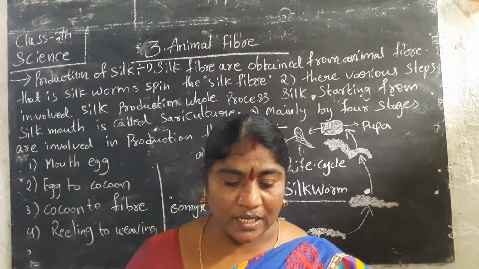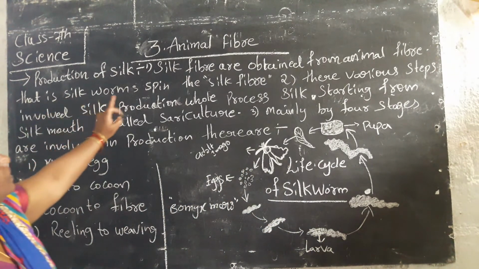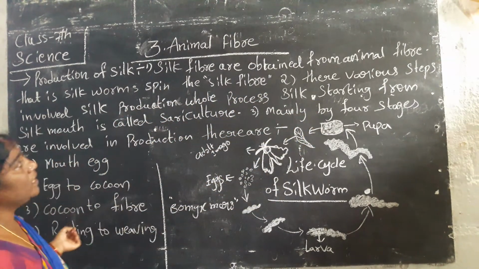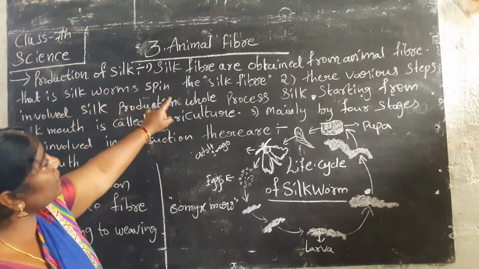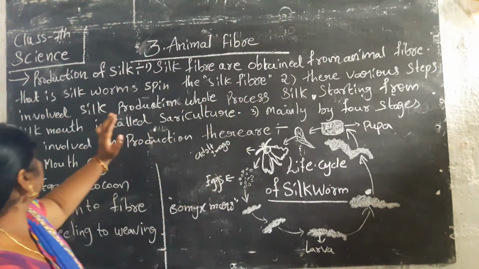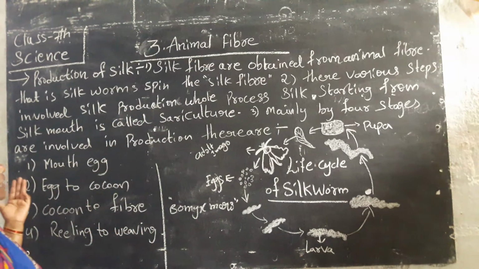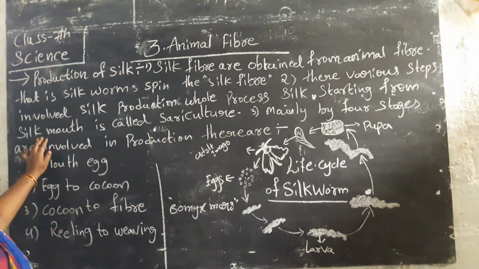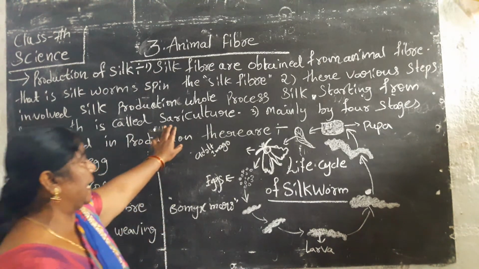We will learn about this thoroughly in our lesson. Production of silk: silk is a fiber obtained from animals. Silkworms spin the silk fiber. There are various steps involved in silk production. The whole process of silk production, starting from the silk moth, is called sericulture.